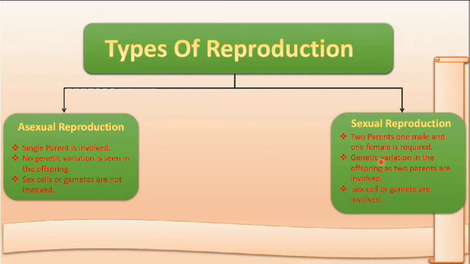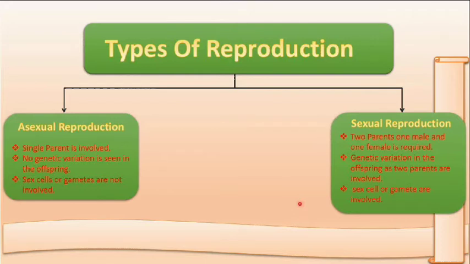Genetic variation is there because two parents are involved. Most of the genetic variation comes from sexual reproduction. In organisms, the variations are there because of this genetic variation due to the two parents. As I have told you earlier, two parents are involved, so sex cells are involved. Male sex cells and female sex cells are important for sexual reproduction.